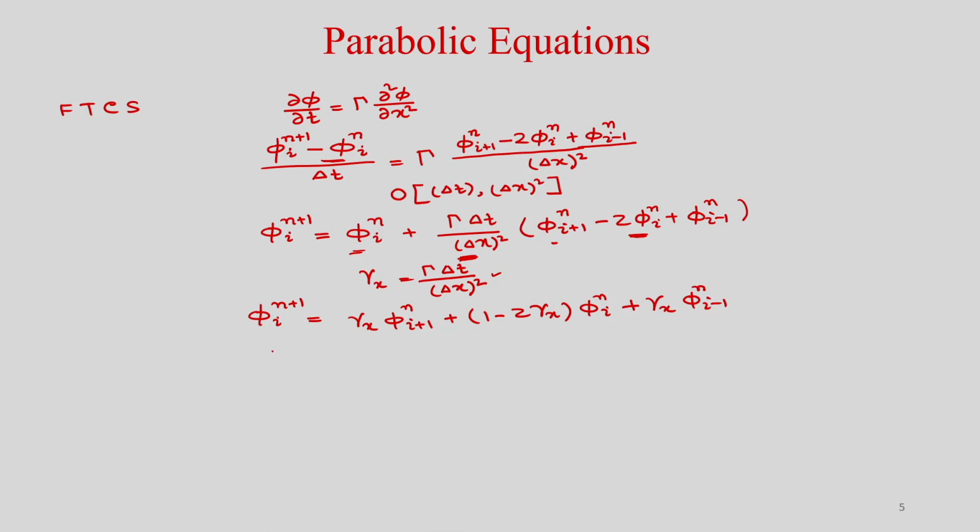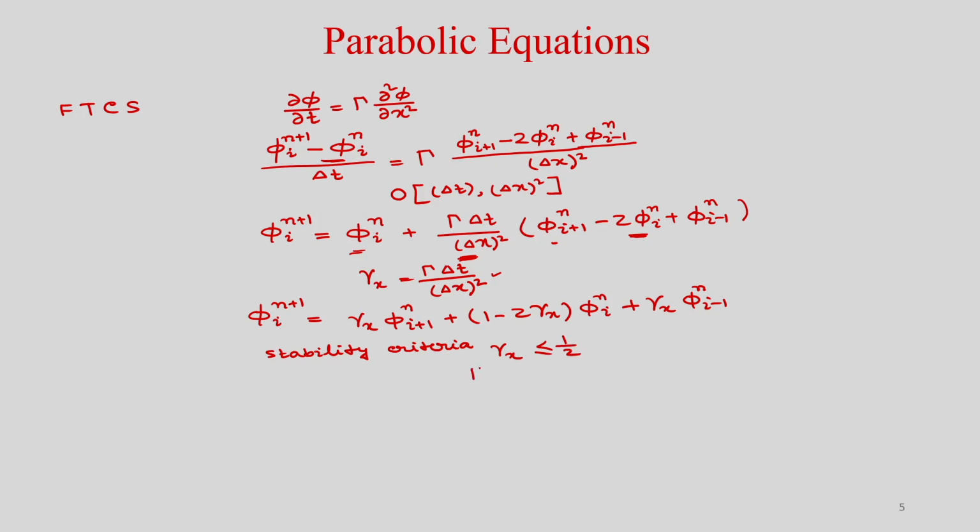That is known as the stability criterion. We will show it later.